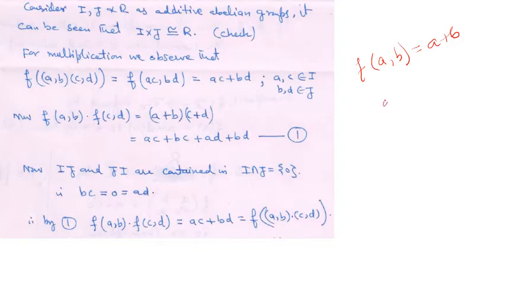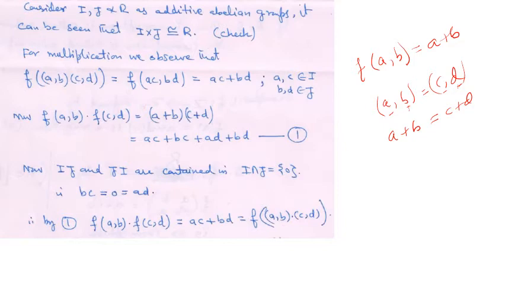Suppose (a, b) equal to (c, d), where a is in I, c is in I, b is in J, d is in J. Then we know that if (a, b) equal to (c, d), this means a equal to c and b equal to d. So a plus b will be equal to c plus d. Why? Because a is equal to c, b is equal to d.